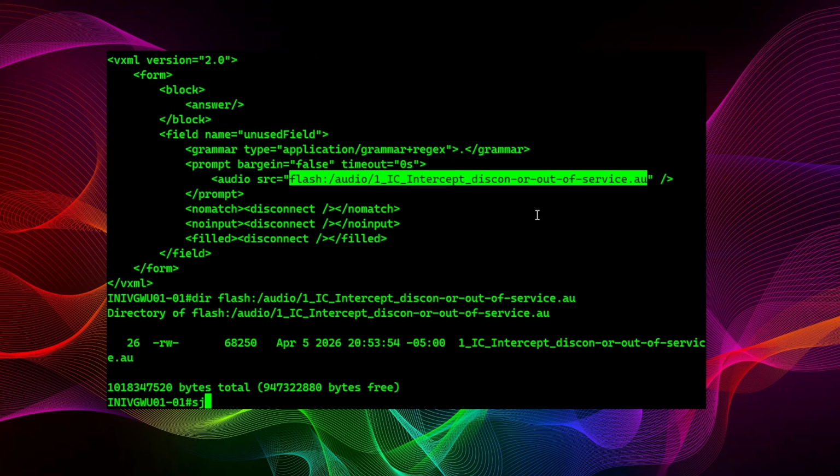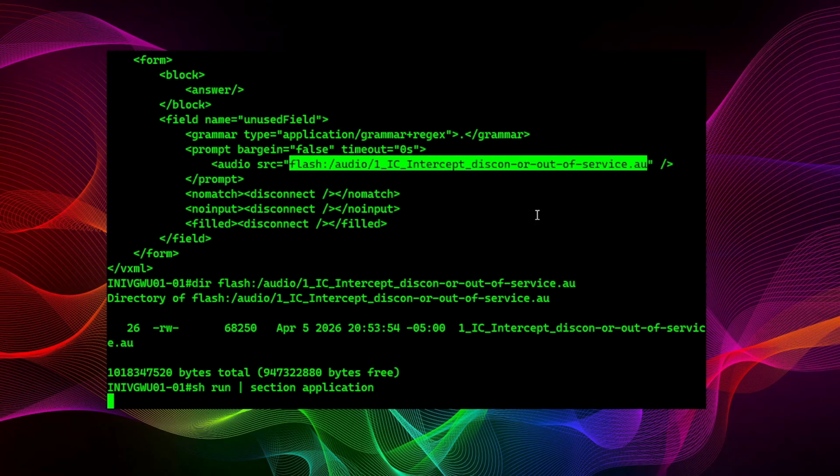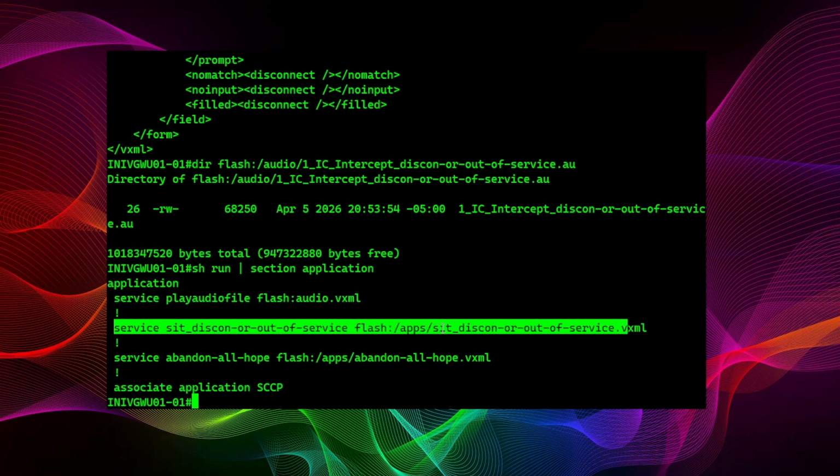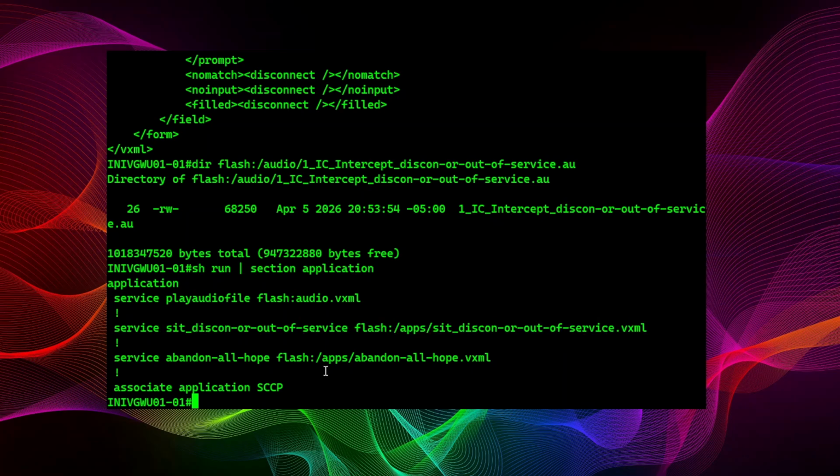So what do we need next? Let's do a show run on section application. This is going to be the VXML app. I already have it set up here, but as you can see, I gave it a name. Same thing, just to keep it simple. And there's the pointer to the VXML on disk. I have some other ones on here.